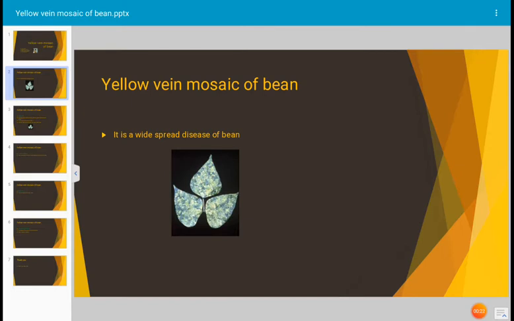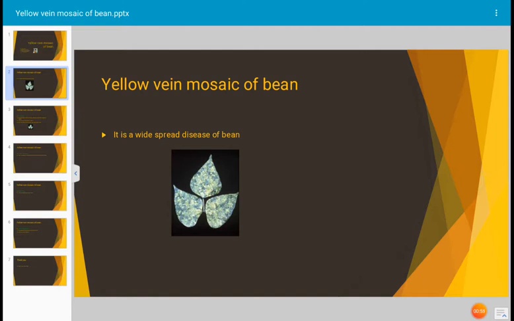Yellow vein mosaic is a widespread disease affecting several varieties of the bean. Even the soya bean, winged bean, mung bean, urd bean, French bean, all the bean varieties get affected by this virus. And the disease is termed as yellow vein mosaic disease. In India, soya bean, mung bean, urd bean and lima beans are severely affected by this pathogen. It is a viral pathogen and great losses are caused.